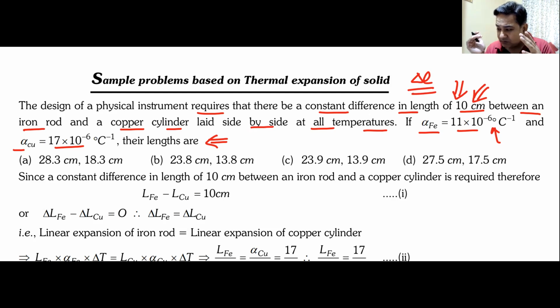I think I've told you 4 formulas in different ways. One for change in length, one for change in area, one for change in volume, and one for change in density. Oh, I did not tell you the formula of change in density. I told you the formula of density. From there, I'll make a formula for change in density. First, you do this question, and then I'll give you the formula for change in density. 1 minute, you can do this.